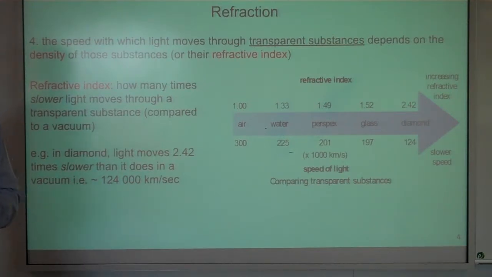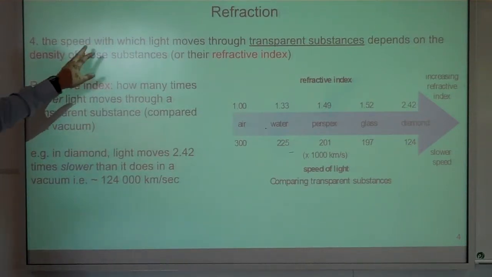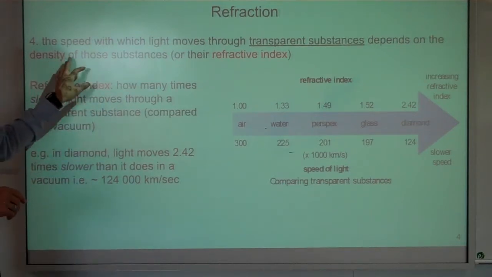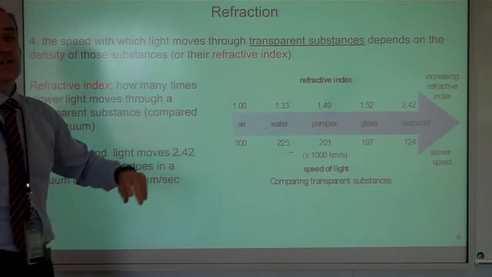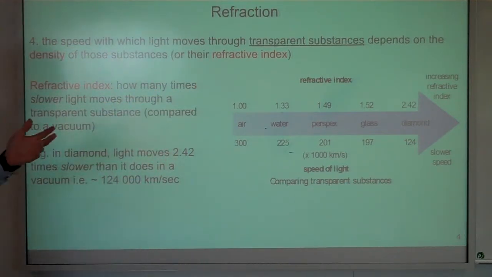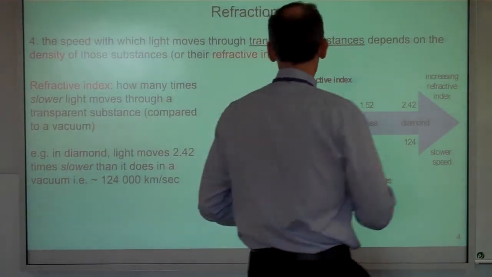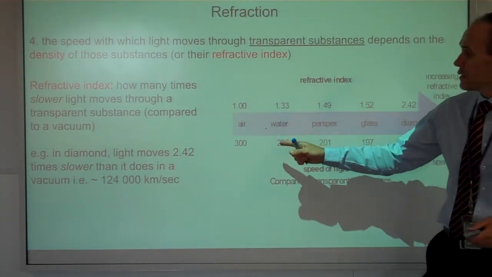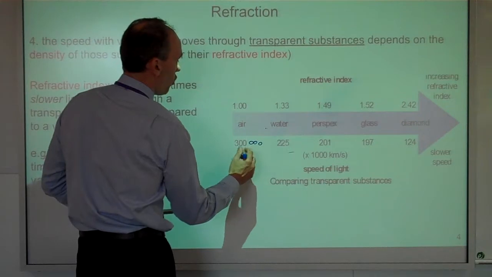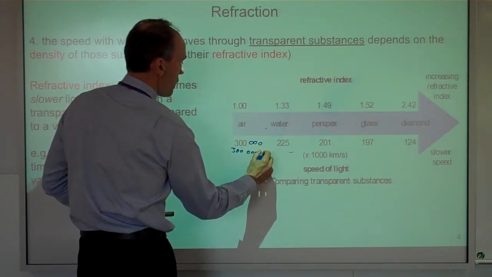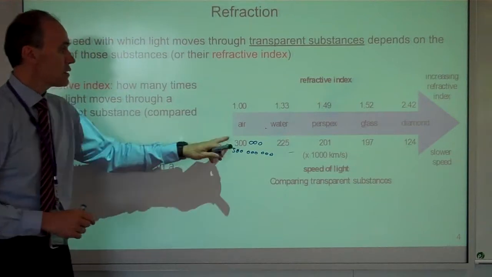It's not much. Okay. Now, the speed with which light moves through transparent substances depends on how dense those substances are. And that density, another word for the density, how thick something is if you like, is the refractive index. Okay? And that is a measure of how much light is slowed down. How many times slower light moves through a transparent substance? Now, these numbers down here in our diagram are actually 300 times 1,000 kilometres an hour, or 300 million metres per second. This is just that value.